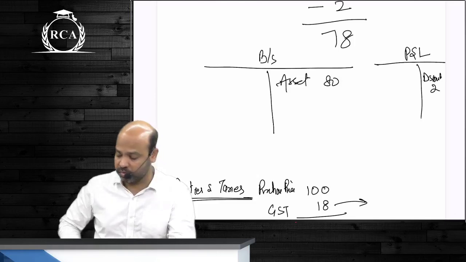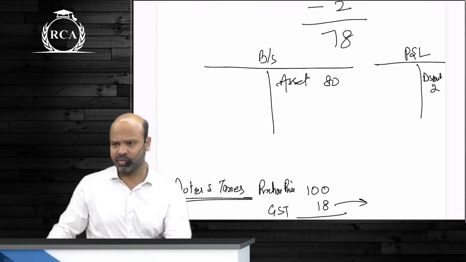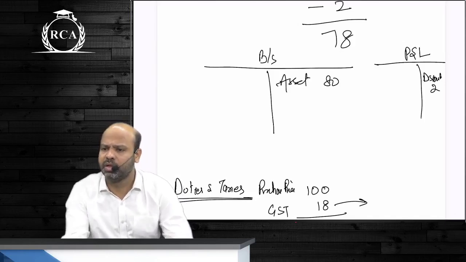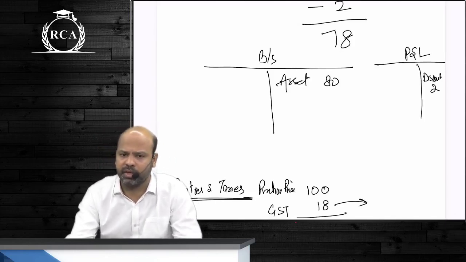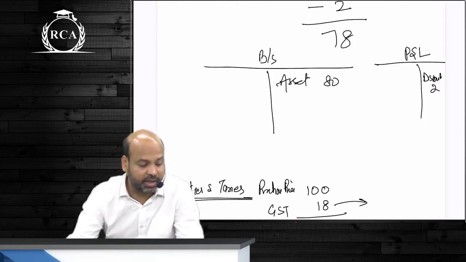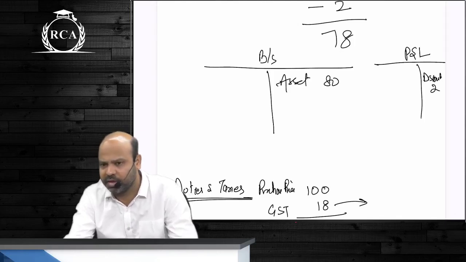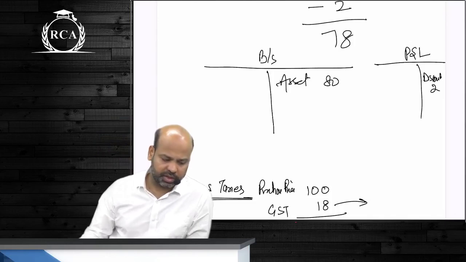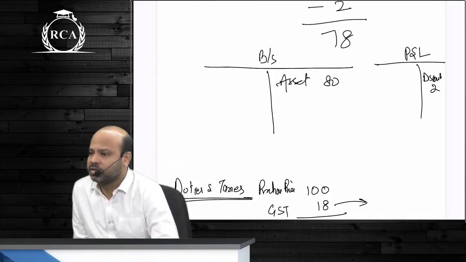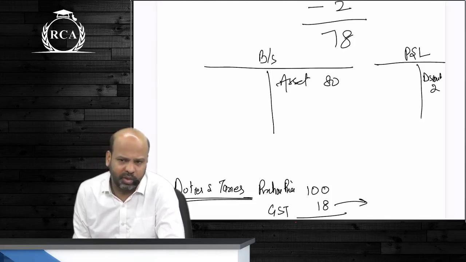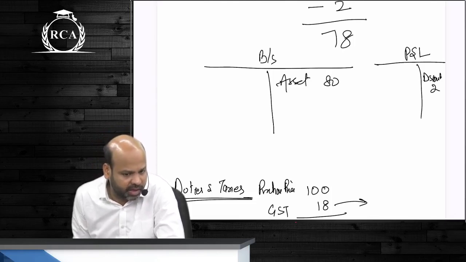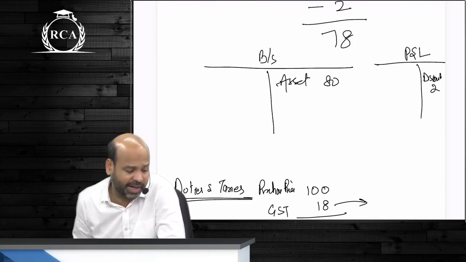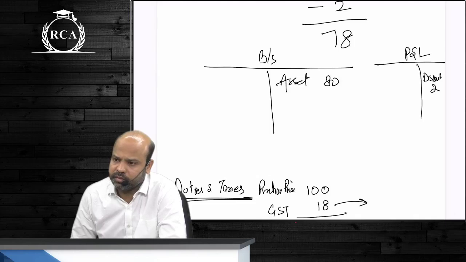The expenditure should be in relation to bringing the asset to its present location and condition such that it is capable of being used for its intended purpose.